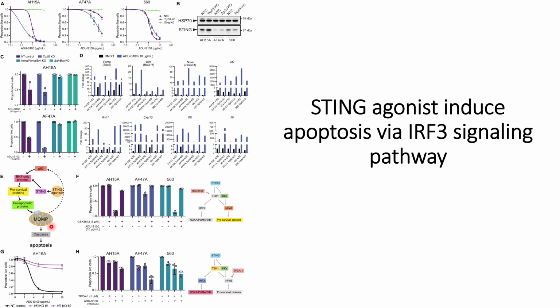Now, apoptosis can be triggered by two different pathways. The first is the IRF3 pathway, and the second is the NF-kappa B pathway.